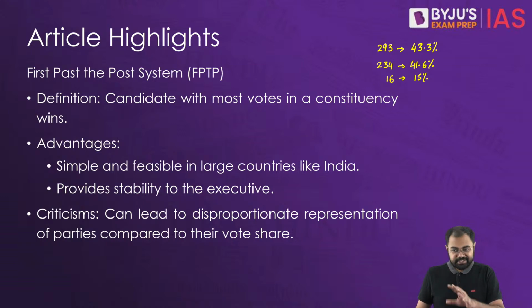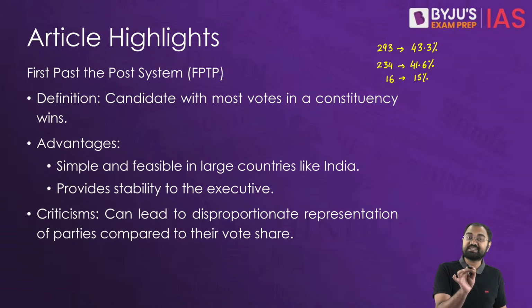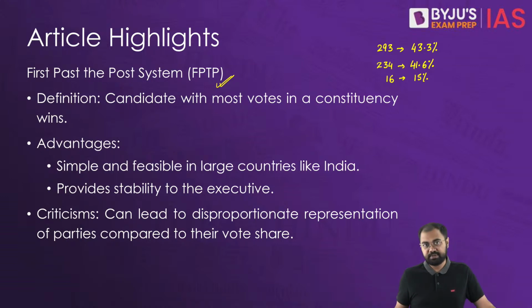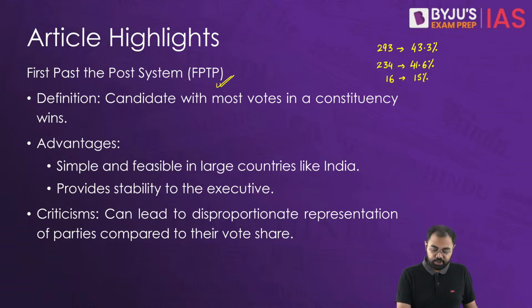Now let's try to understand what is the system that we use in India. The system that we use in India is called the first past the post system. What exactly is it? This is a system that elects the candidate who receives the most number of votes in any given constituency. So for example, let's say